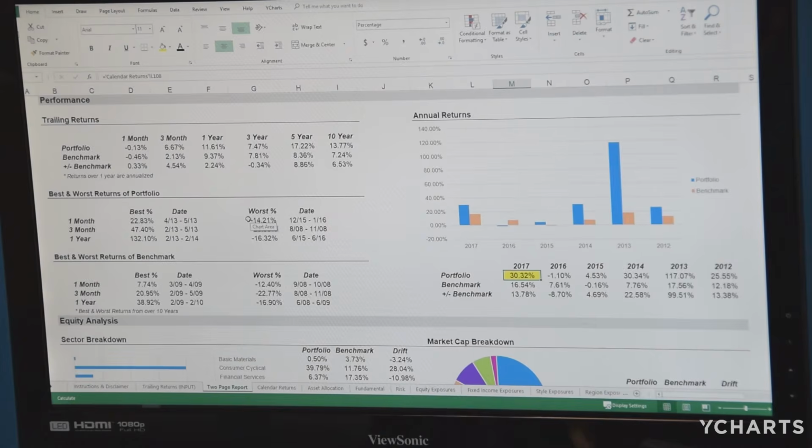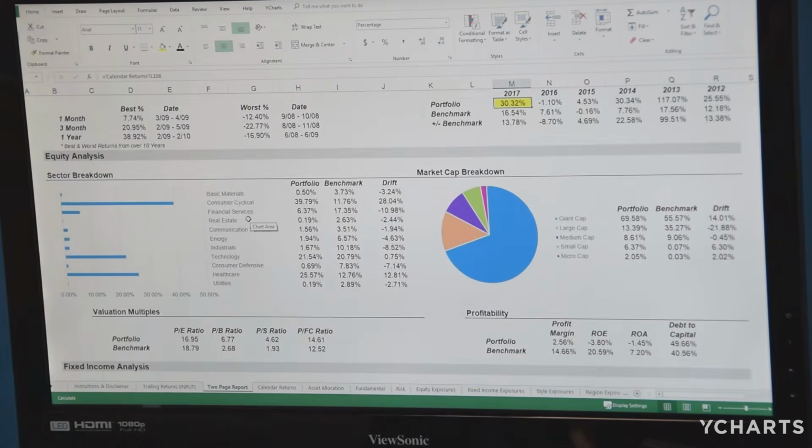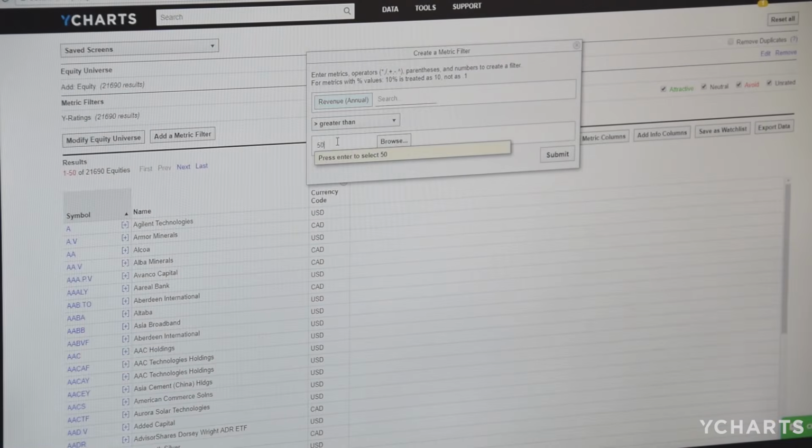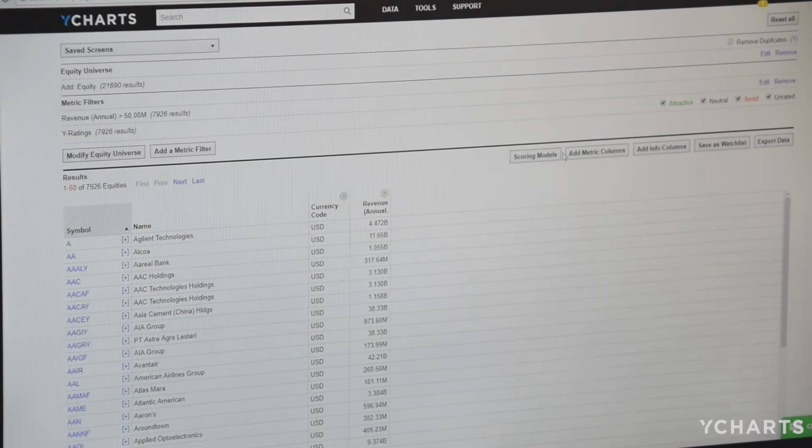create very visually stunning reports that they can share with their clients, or even house their entire investment research process within Excel. We also have an in-house Excel modeling team that can do this work to make the technology accessible to anybody regardless of their experience level within Excel.